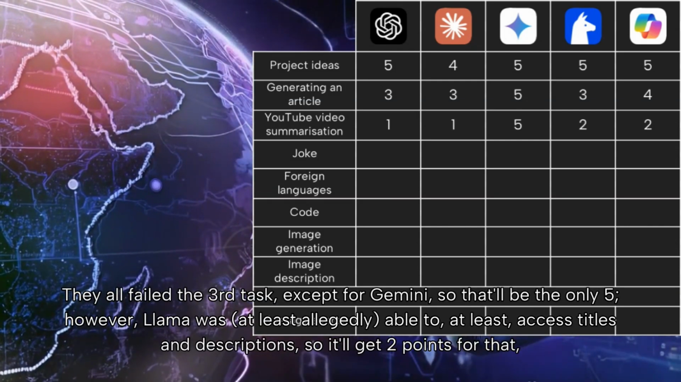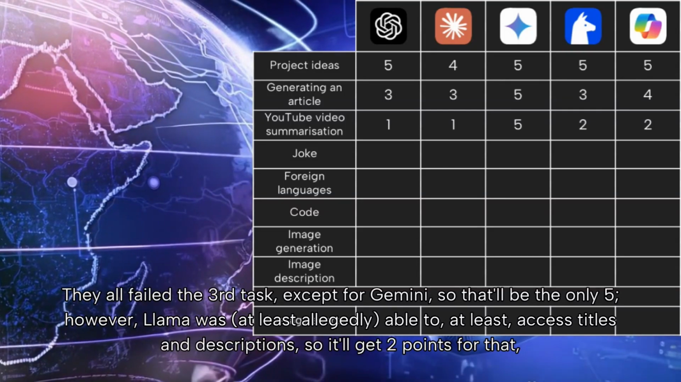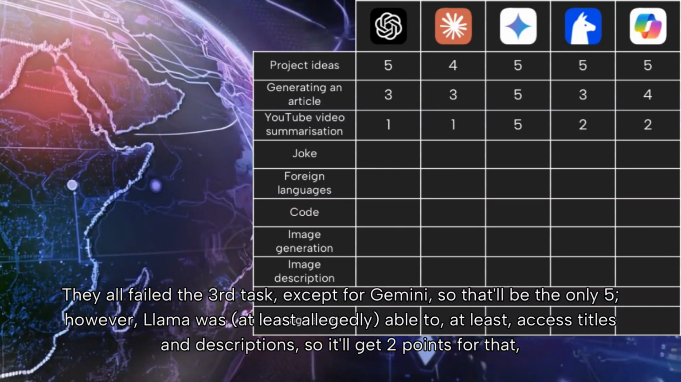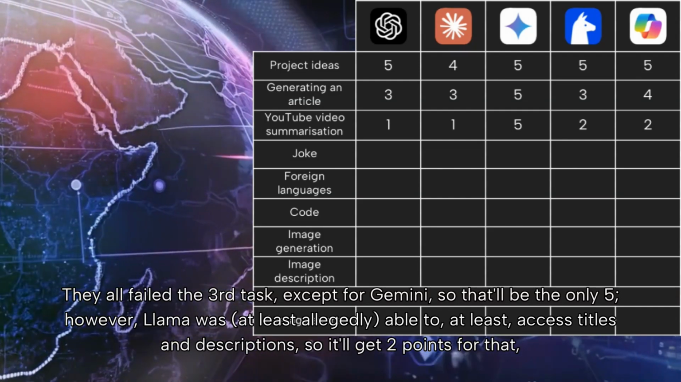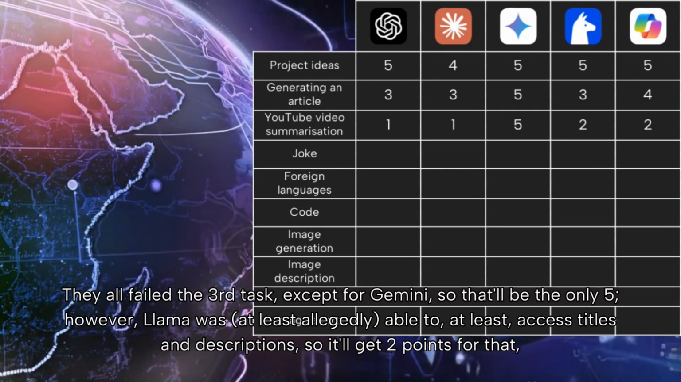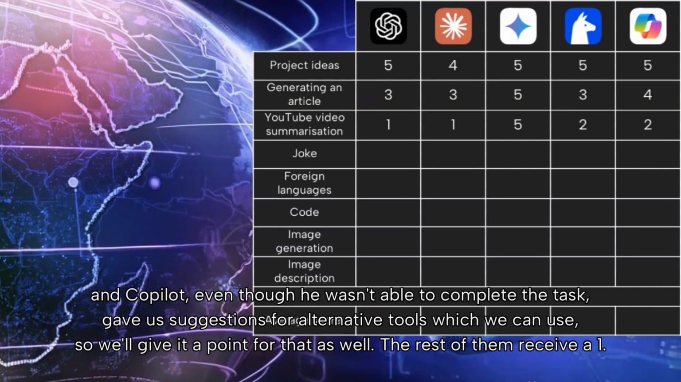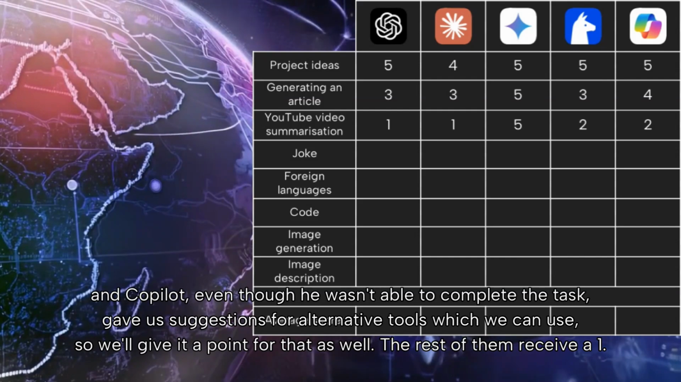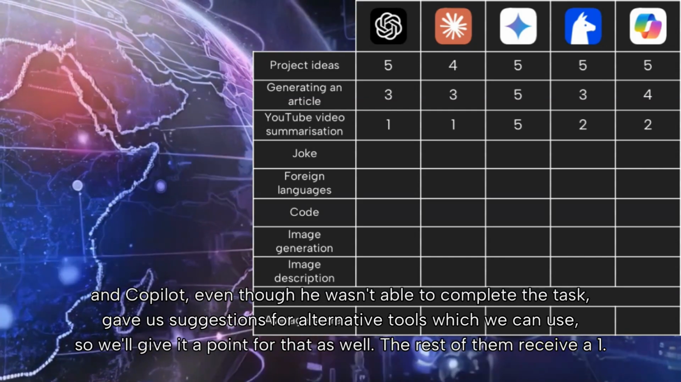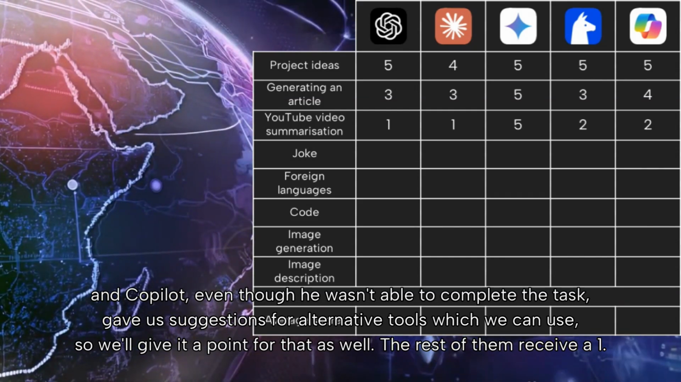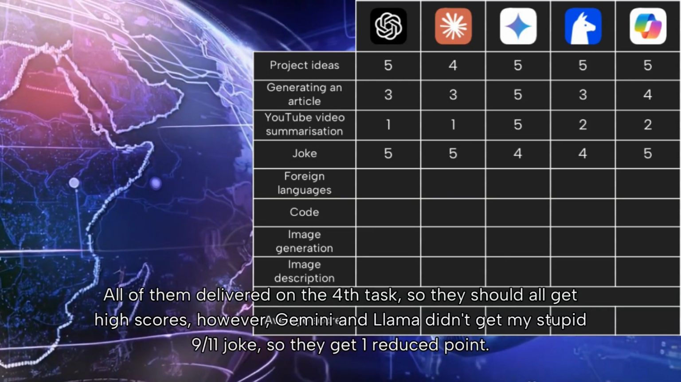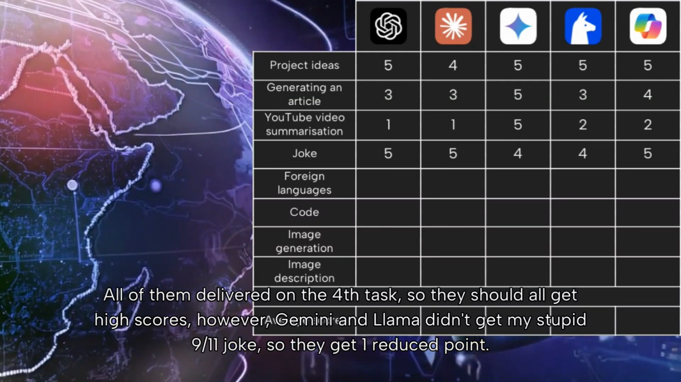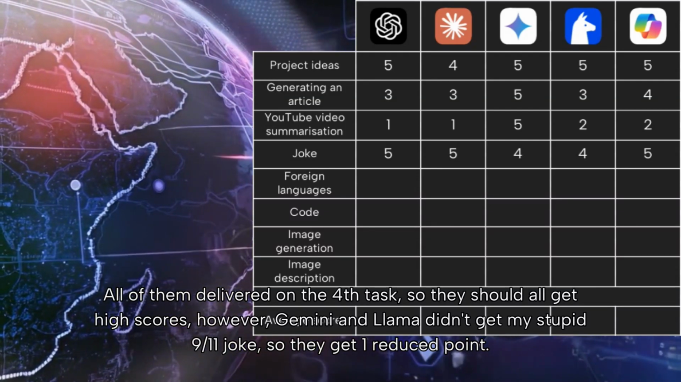3. They all failed the third task except for Gemini, so that'll be the only 5. However, Llama was at least allegedly able to access titles and descriptions, so it'll get 2 points for that. And Copilot, even though it wasn't able to complete the task, gave us suggestions for alternative tools which we can use, so we'll give it a point for that as well. The rest of them receive a 1. All of them delivered on the fourth task, so they should all get high scores. However, Gemini and Llama didn't get my stupid 9-11 joke, so they get one reduced point.